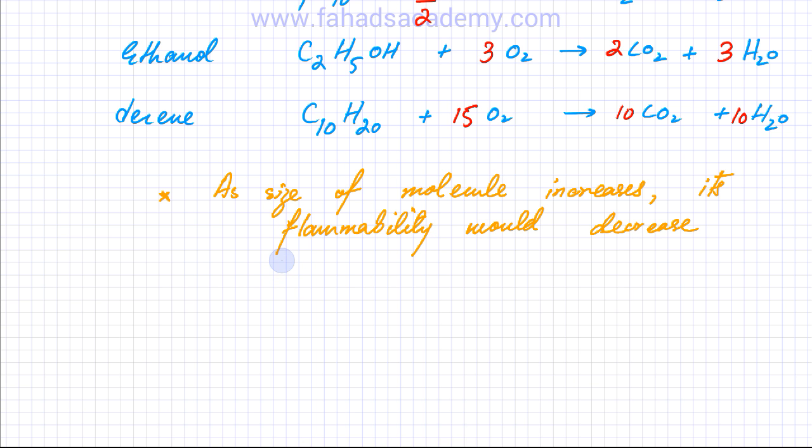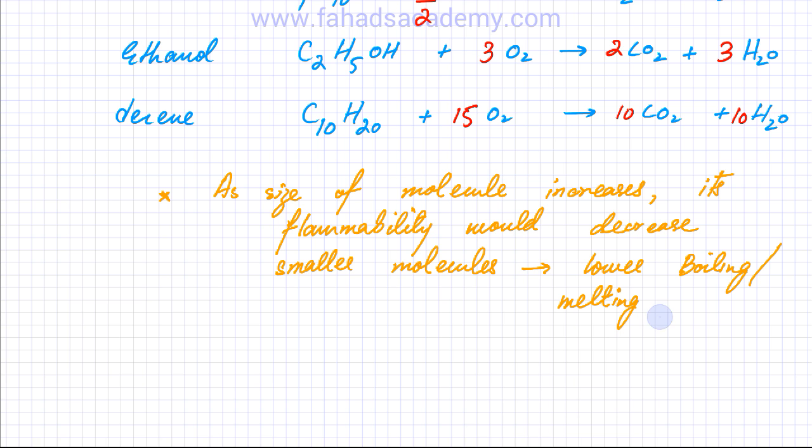One of the reasons for this is that smaller molecules have lower boiling and melting points, so the entropy is more, and since they have more entropy, entropy is a term that is used to describe the state in which a particle is.